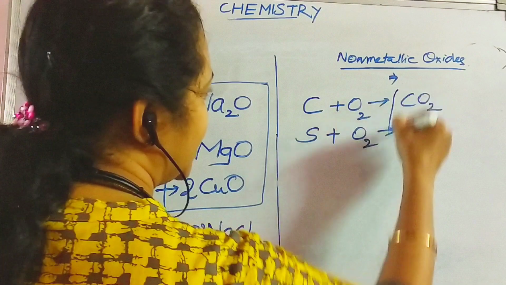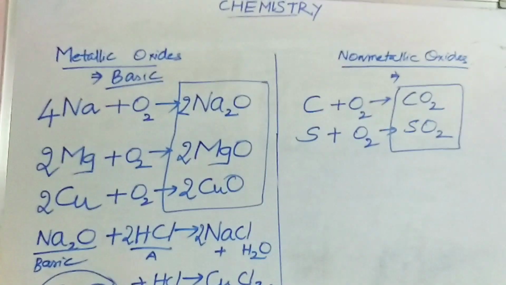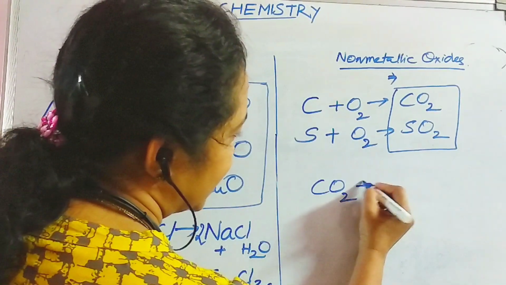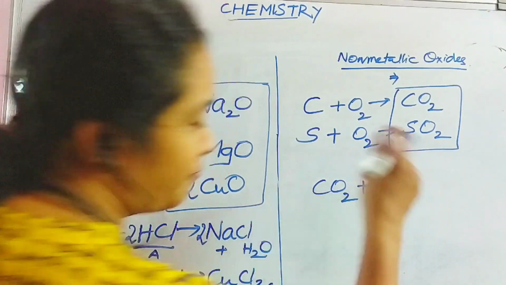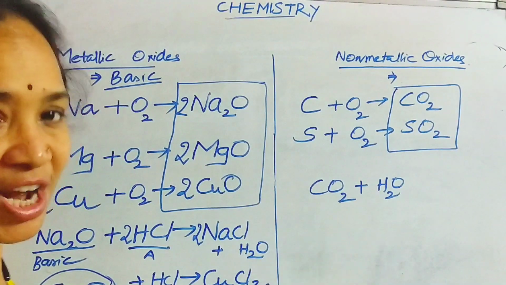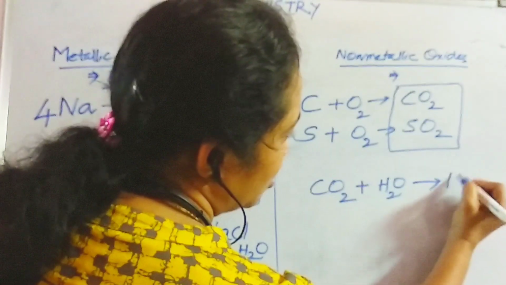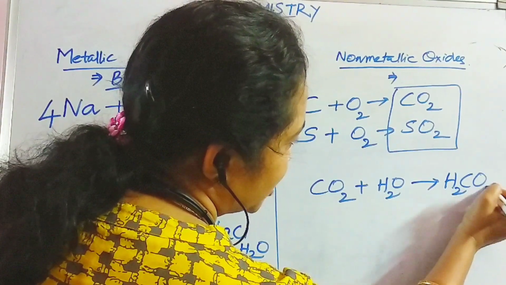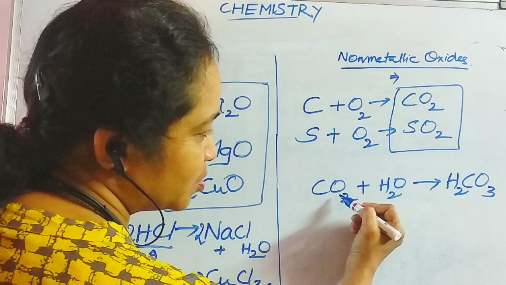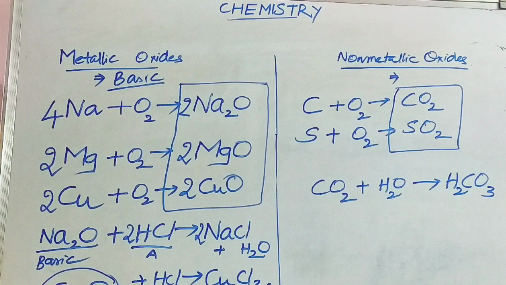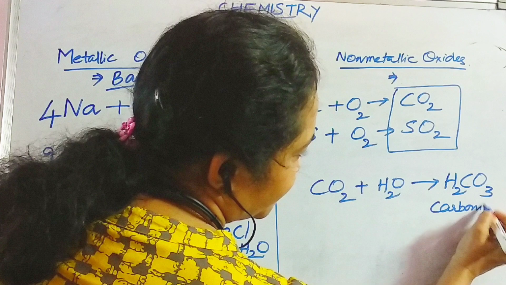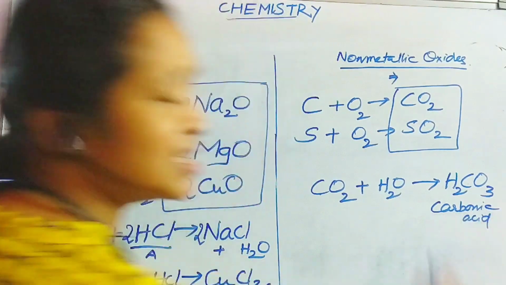here you can see carbon dioxide and sulfur dioxide. These are certain non-metallic oxides. If this carbon dioxide is poured into water, diffused into water, or let me say pressurized into water, then you are obtained with a reagent H2CO3. You can observe that it's balanced: 2 hydrogens, 1 carbon as well as 3 oxygens. So here carbonic acid is obtained. This is carbonic acid. The aerated waters consist of this acid.